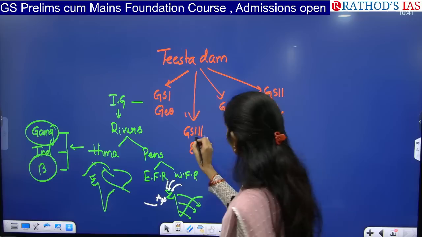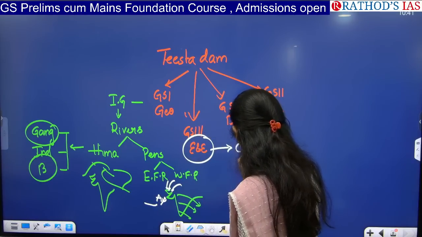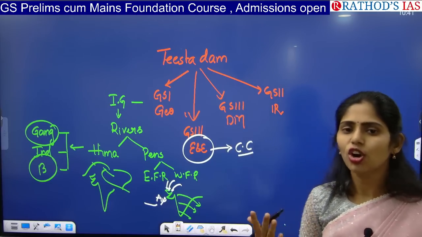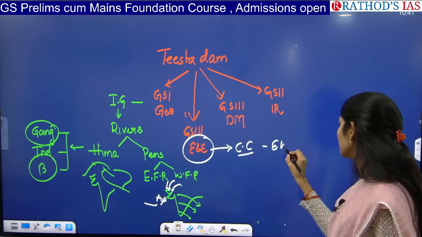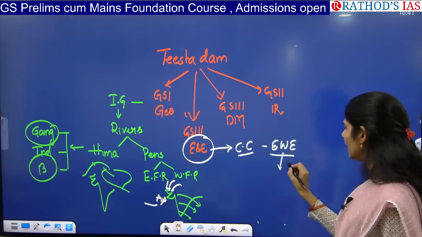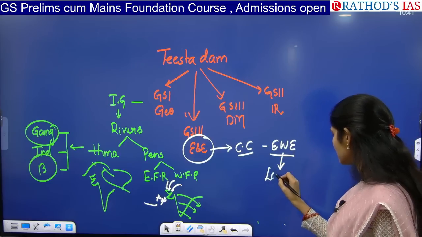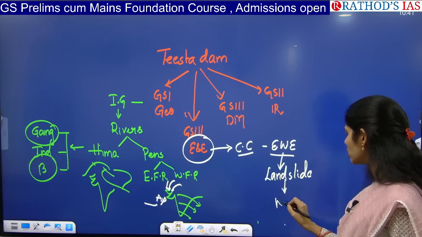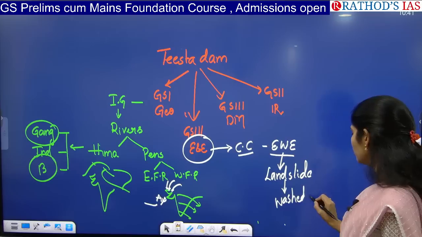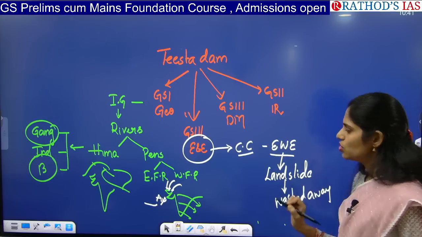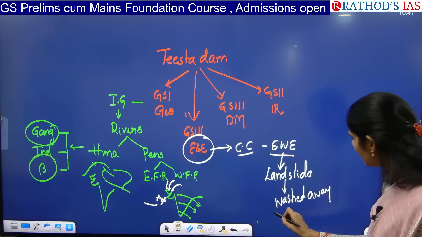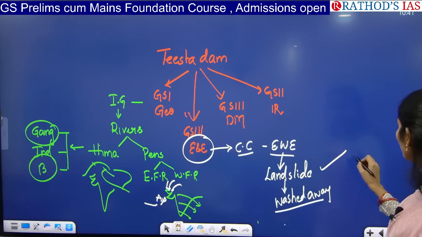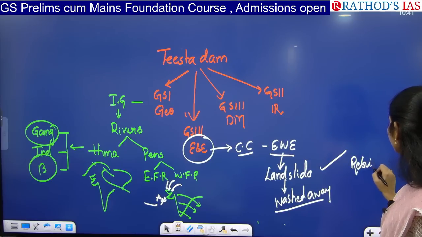And from environment and ecology point of view, always we will be concerned with this topic of CC, that is climate change. Because of climate change, there is increasing of extreme weather events. One such event that happened in the recent past is landslides. Because of landslide in Sikkim, that led to the washing away of this Teesta Dam. So now the present article is saying that due to this landslide earlier, the Teesta Dam was washed away, so we are going for rebuilding of that.